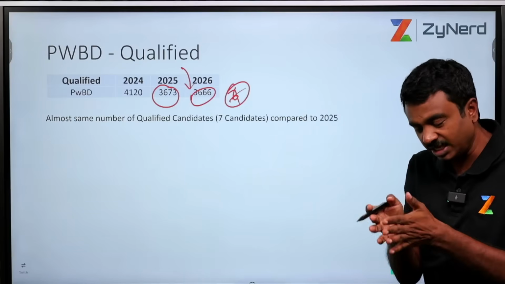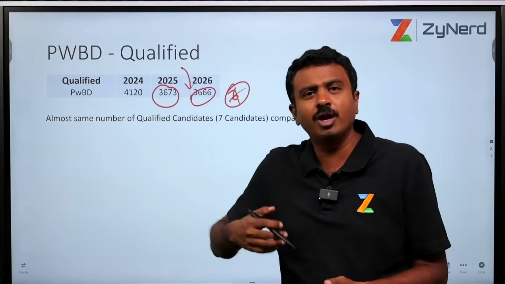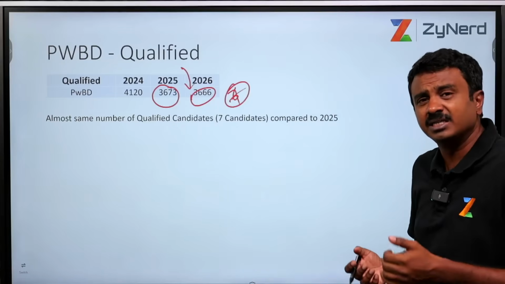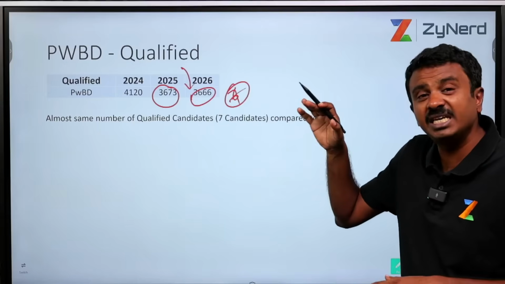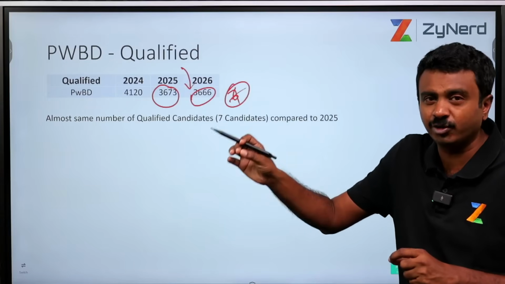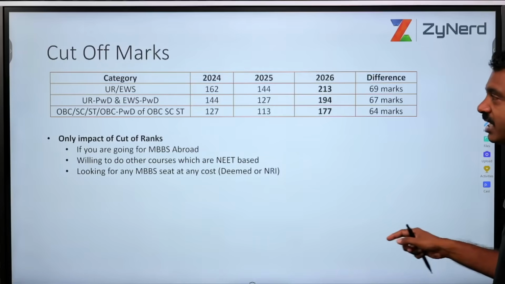You'll have to see in your state how many PWD candidates are above you, and given that all PWD candidates who have cleared NEET would ideally get MBBS seats, your rank may make a difference in the seat that you get, but not in whether you will get a seat or not. So your rank within your state will still matter.